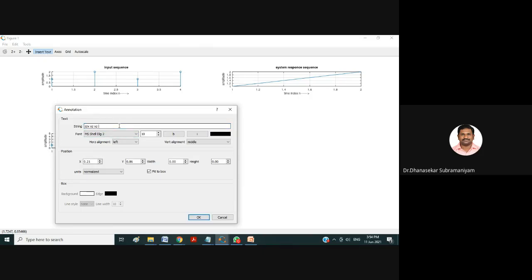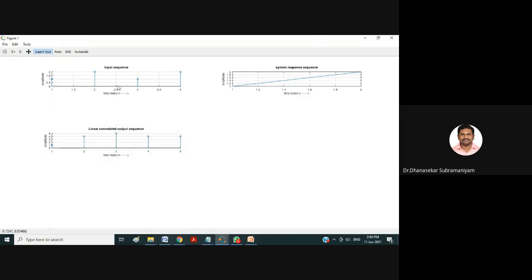And for the X label and Y label, you have to give the values, height value, so that it will appear here also. The text you have given will appear here. See, if you want, you can insert the text from the figure itself.